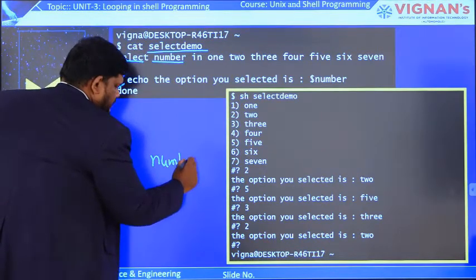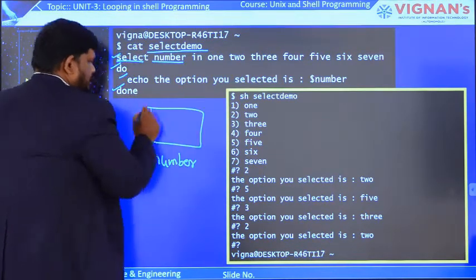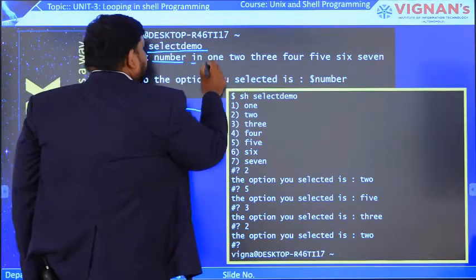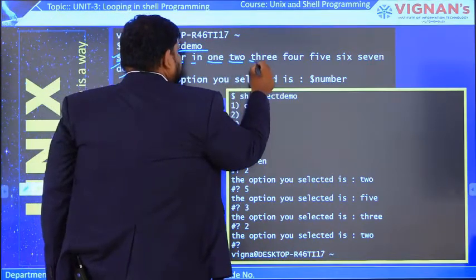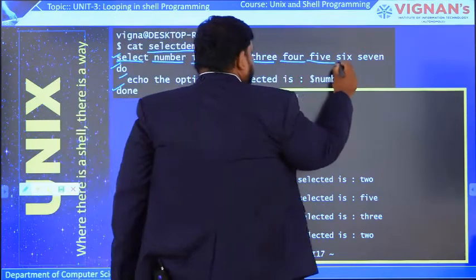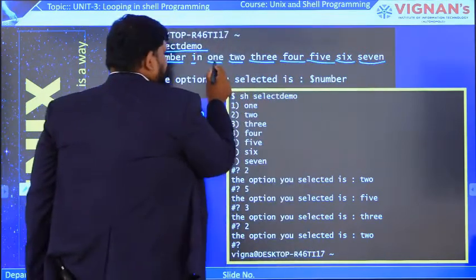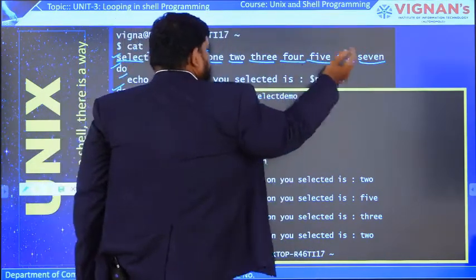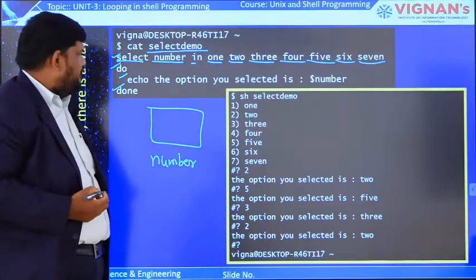So number is nothing but a variable. These are the items, or the choices, that we are giving in the list. In total, how many items are there? 1, 2, 3, 4, 5, 6, 7 items we are providing here.